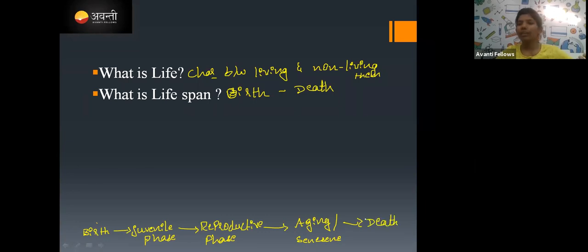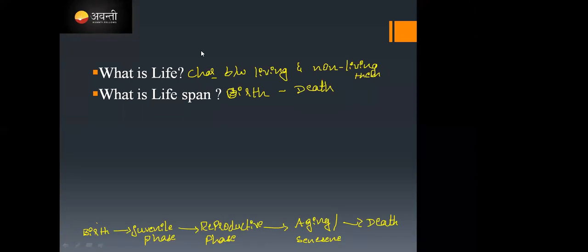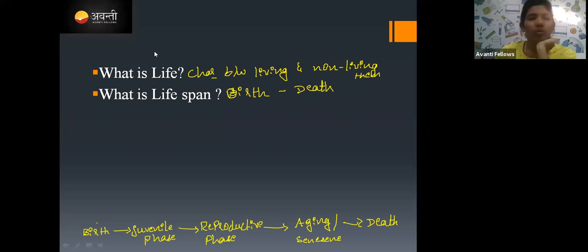Lifespan is from their birth to the death.